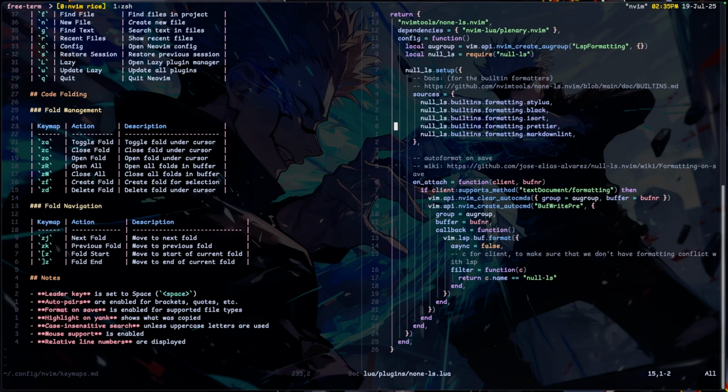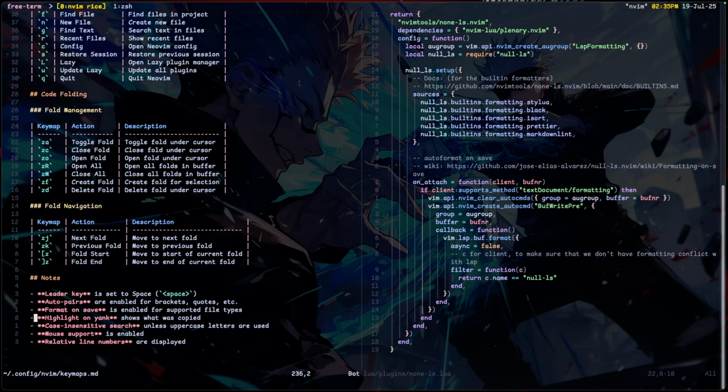And then I copied this autosave format from, see, I had to put the wiki because I don't remember, but just for me to remember in the future I always try to put documentation or wiki in my code for things I copied online and don't understand fully how they work. But I know it uses an auto group and uses the buffer and stuff. I tried to write it myself, but I wrote something very wrong, and since the code is available online I just use that. So that's the auto.